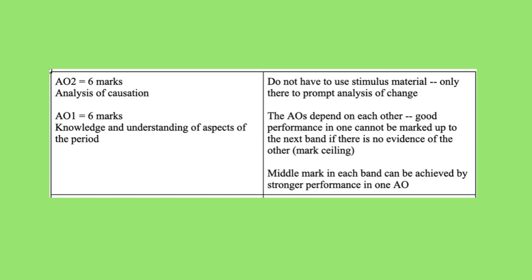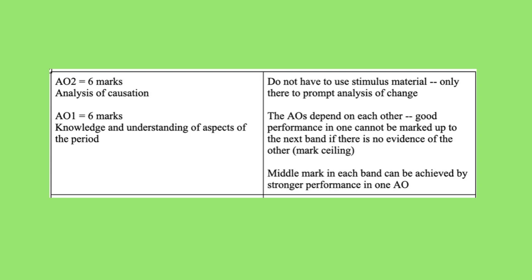Now, we know that 6 marks are available for AO2, which is your analysis of causation. Remember that the question has asked you to explain why. That means that you need to think about the factors and things, events, developments that led to this. So what do you think caused it? Now, you can use the 2 stimulus points given to you in the question. You don't have to, but you can.